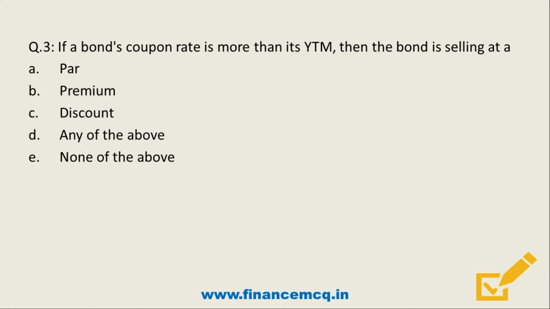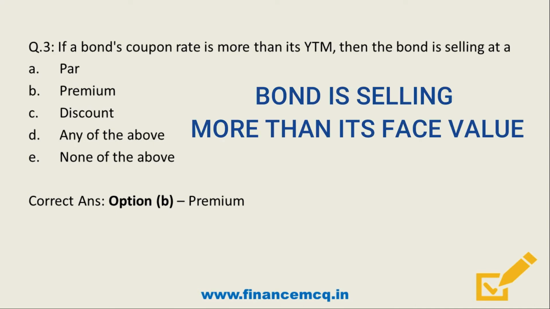Question 3. If a bond's coupon rate is more than its YTM, then the bond is selling at A. Par, B. Premium, C. Discount, D. Any of the above, E. None of the above. Yes, so what's the correct answer? It's option B, premium. Friends, it means the bond interest rate is more than its yield rate and it's available in the market at more than its face value.